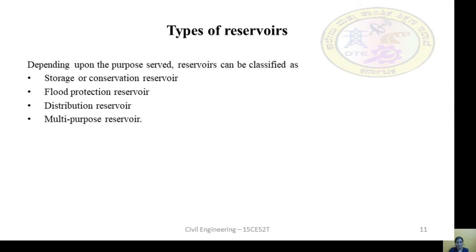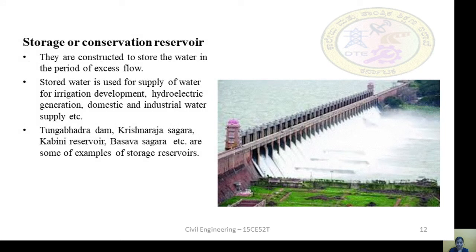Depending upon the purpose served, reservoirs may be classified as storage or conservation reservoir, flood protection reservoir, distribution reservoir, and multi-purpose reservoir. Depending upon the purpose the reservoir serves, we can classify the reservoir as storage reservoir or conservation reservoir, flood protection reservoir, distribution reservoir, and multi-purpose reservoir.